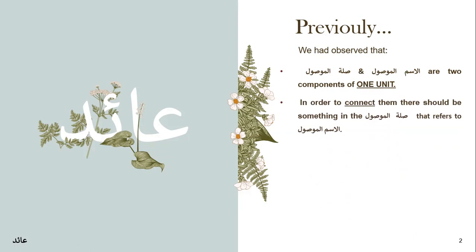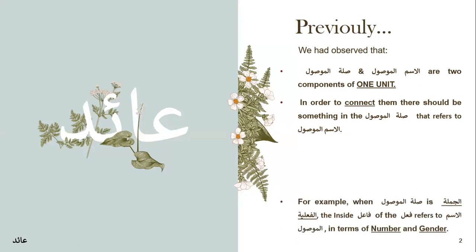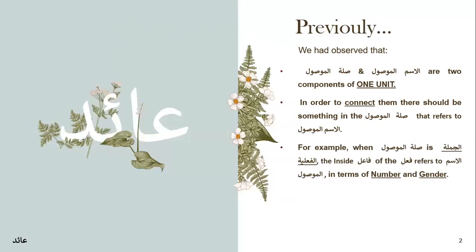And in order to connect these two components, there should be something in Silatul Mawsul and Ism Mawsul which will be the same, which refer to each other. For example, if Silatul Mawsul is a Jumlatul Fi'liya, then the fa'il inside the fi'l refers to Ism Mawsul in terms of number and gender.